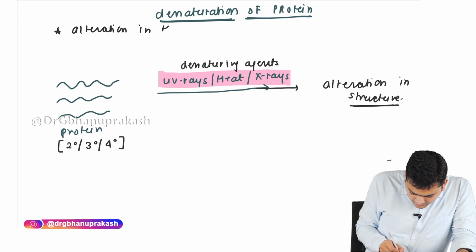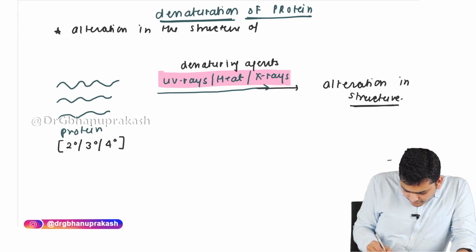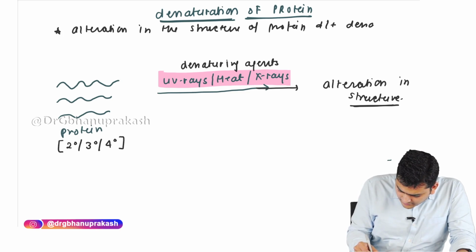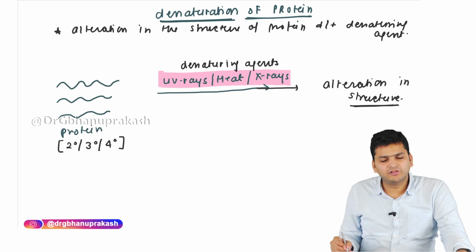Right? So denaturation of protein is alteration in the structure of protein due to denaturing agents. If we expose the protein to the denaturing agent, it will lead to denaturation.